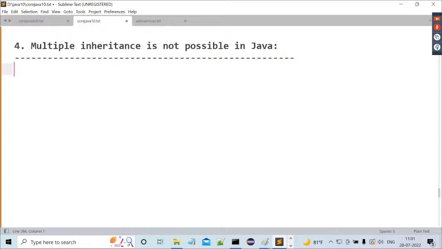How can you say Java is an object-oriented programming language? Or before that, when are we able to conclude that a programming language is object-oriented? Observe carefully, I'll give one measurement.